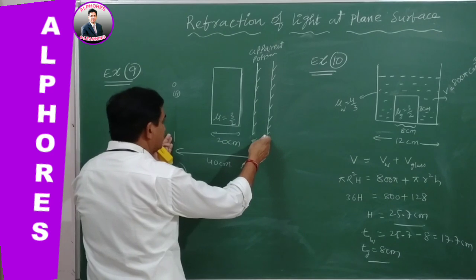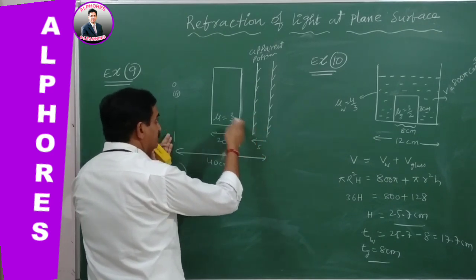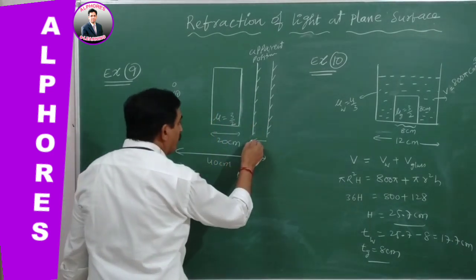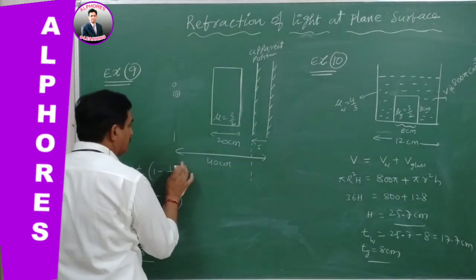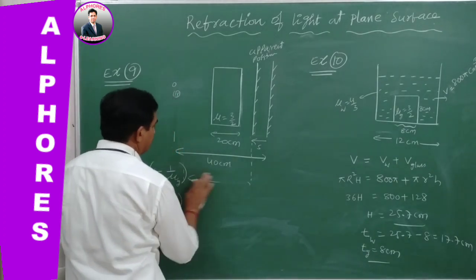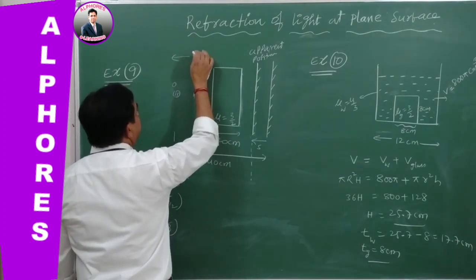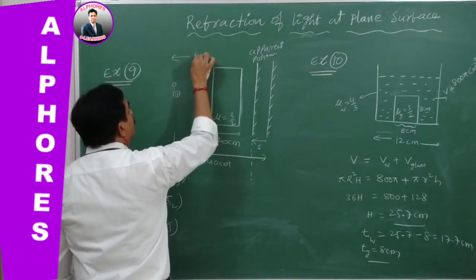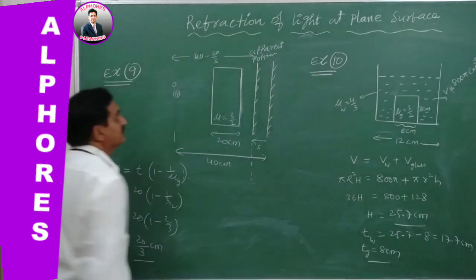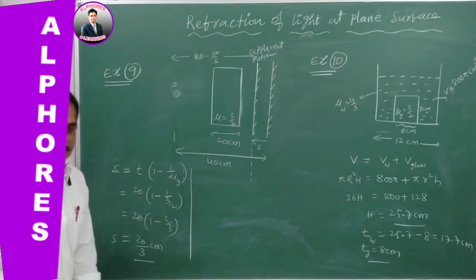Actually the object is at 40 centimeters. Now the mirror position is changed due to this glass plate, apparently changed. Now, what is the distance of the object from this apparent position of the mirror? From here to here it is 40 minus 20 by 3. This is the distance of the object from the apparent position of the plane mirror.